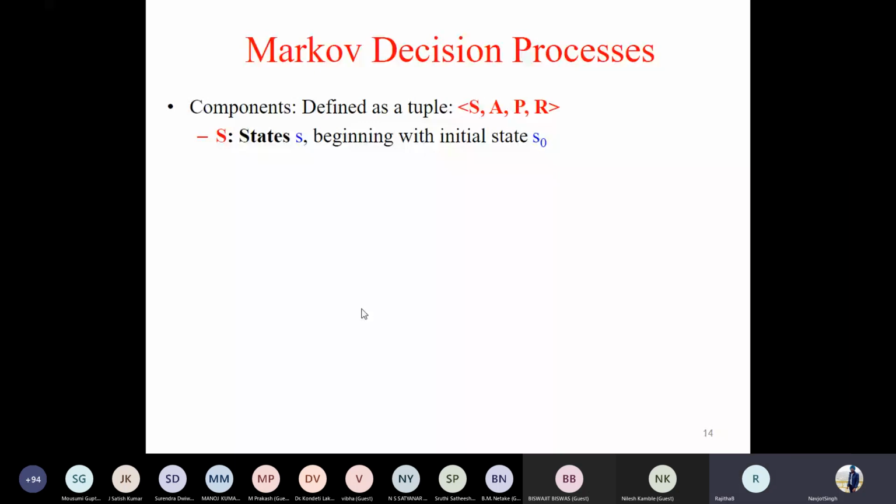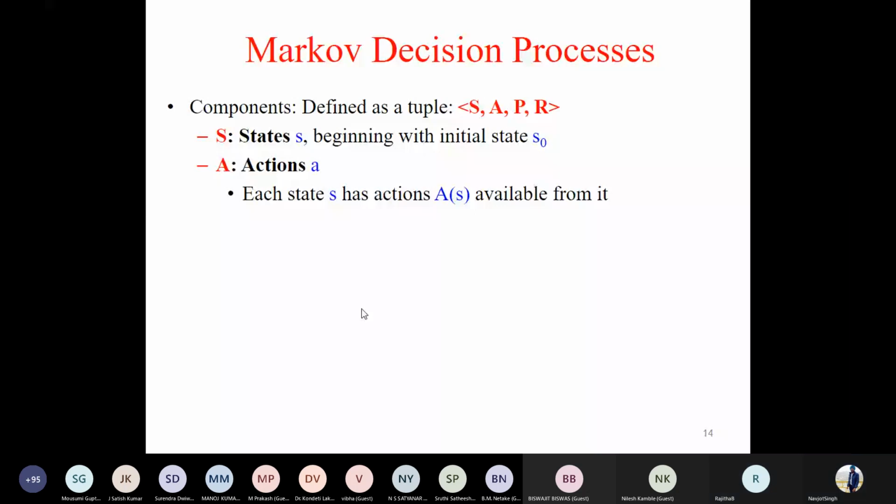A is the set of actions which are applicable on a given state. Depending upon your application, you need to decide what are the possible set of actions. And P is the transition model which guides you about what is the probability that if I am on a state S, if I take an action A, I land on another state which is S dash. So what is the probability of it?